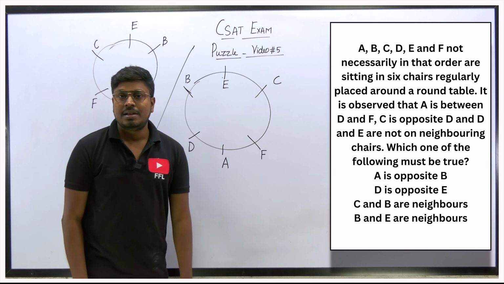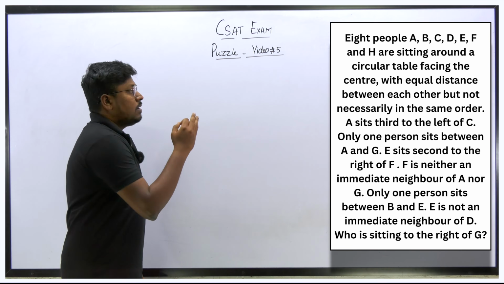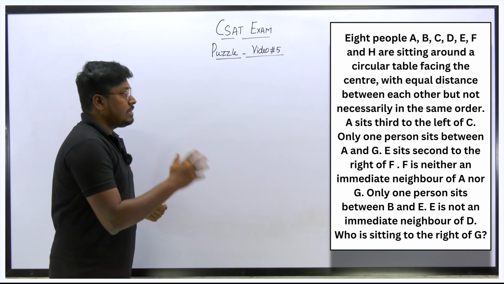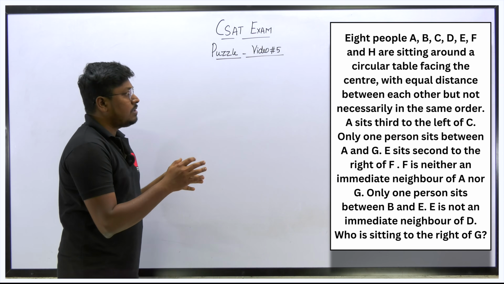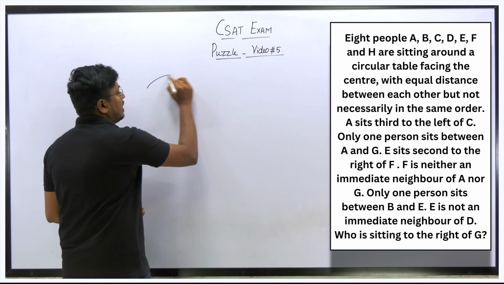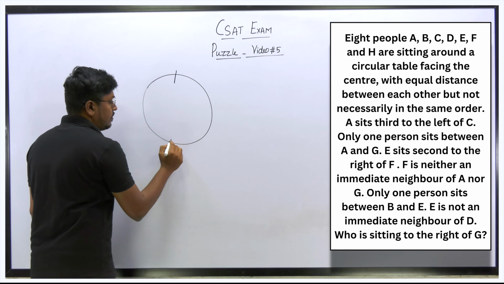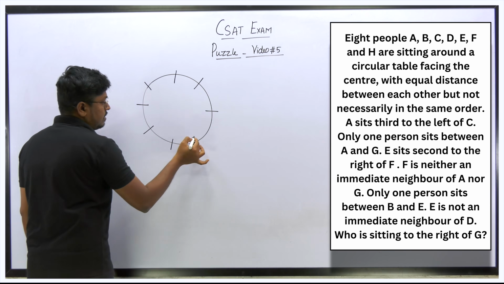The answer for this second question is that the last option, B and E are neighbors, is true. Third question. 8 people A to H are sitting around a circular table facing the center with equal distance between each other, but not necessarily in the same order. Here you can see it's based upon a circular arrangement. There are 8 people sitting, so we have to draw a diagram where each and every person faces the center.